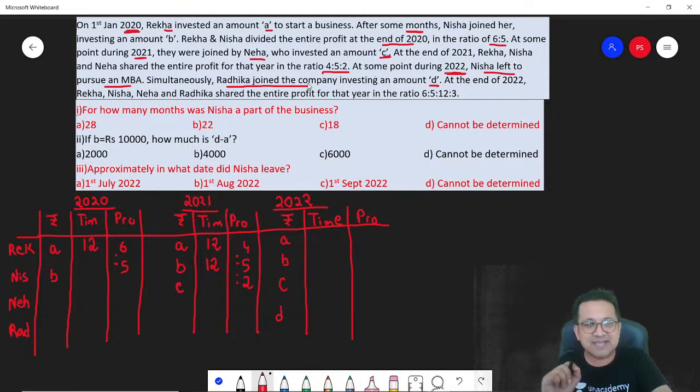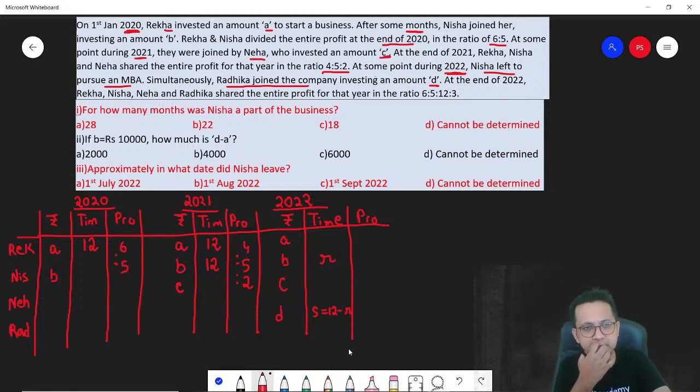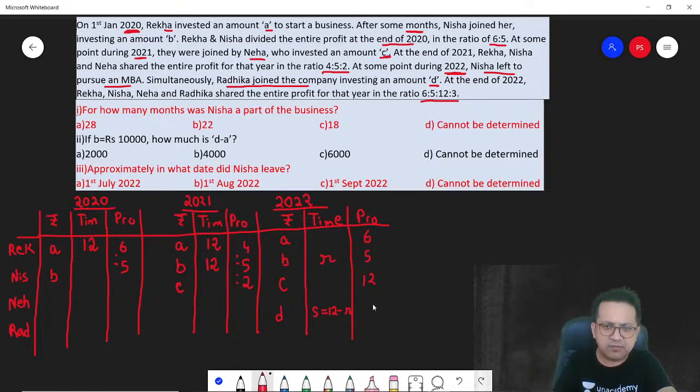So can I say the sum of the time periods of Nisha and Radhika must be 12? Why 12? Because if Nisha leaves, let's say in January, she was there for 1 month, then Radhika was there for the balance period, 11 months. So if Nisha was there for a time period R, Radhika was there for a time period S, and the relation is S is equal to 12 minus R. At the end of 2022, the four people shared the entire profit in the ratio of 6, 5, 12, and 3.